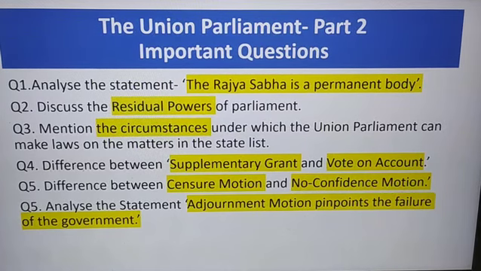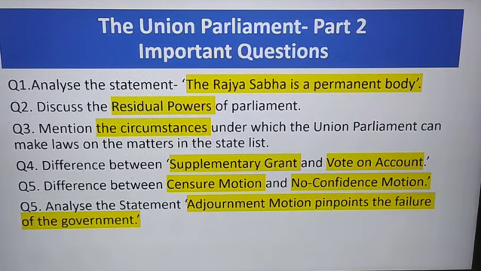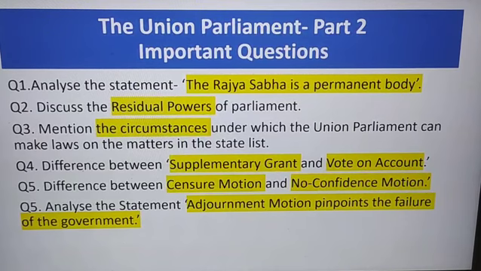Now coming to question number 4, difference between supplementary grant and vote on account. So we all know that budget is passed every year, and budget is a culmination of receipts and expenditure of that particular year, right? And in budget, it is decided which department of government will get how much money, which sector will get more investment, which sector will get lesser investment. All these things, the division of money, is decided.